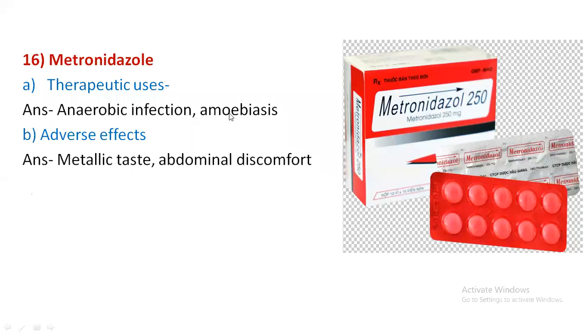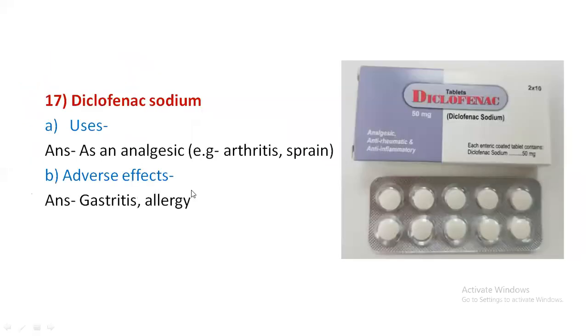Next drug is metronidazole. We told that all zoles are not proton pump inhibitors. Metronidazole is an anti-amoebic drug. Therapeutic use is anaerobic infection and amoebiasis. The very important side effects are metallic taste and abdominal discomfort. Most of the time, females with urinary tract infection due to Gardnerella and other bacteria, we commonly use this metronidazole, a very cheaply available drug.